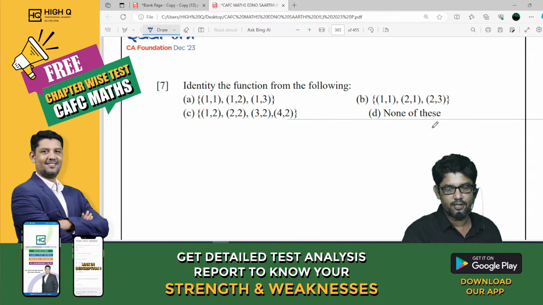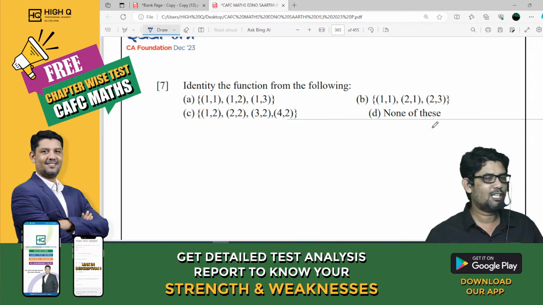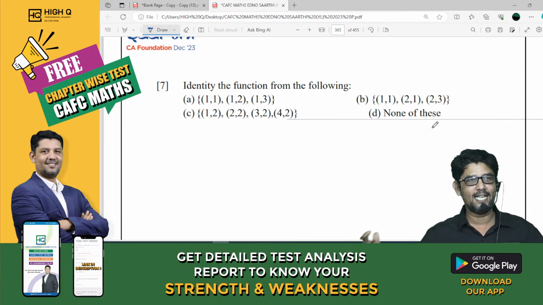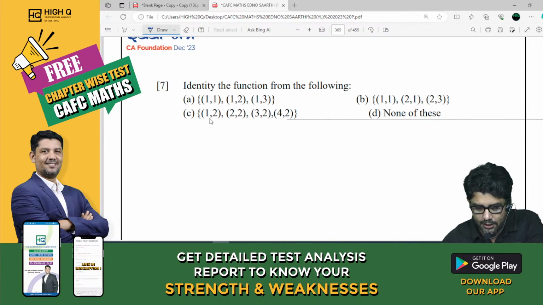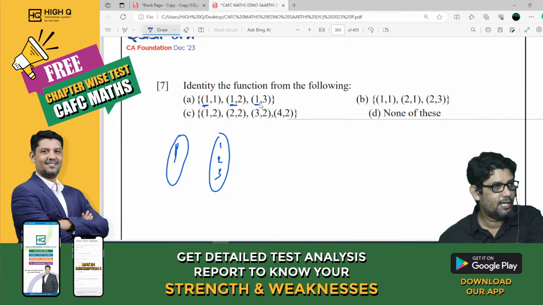Identify the function from the following. These questions and all come now. You should be very happy. You should dance in the exam hall. Please listen here. First one. See, domain. The first element is the domain. Only 1 is there.